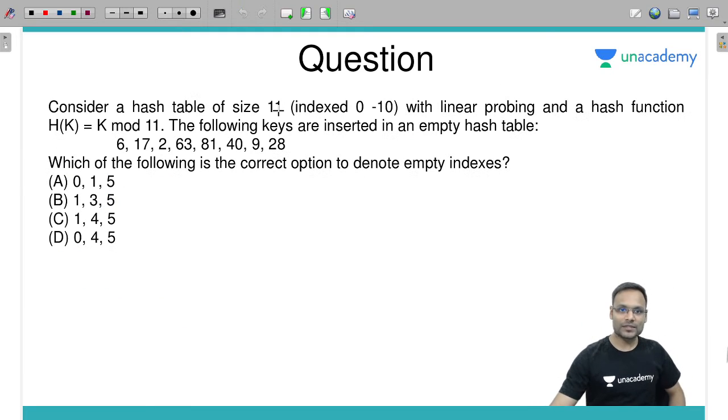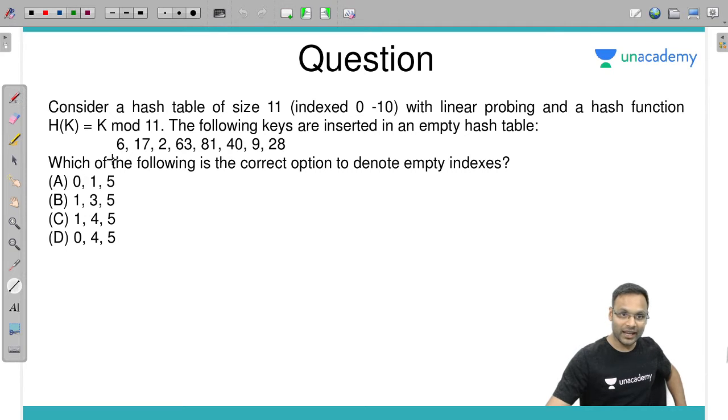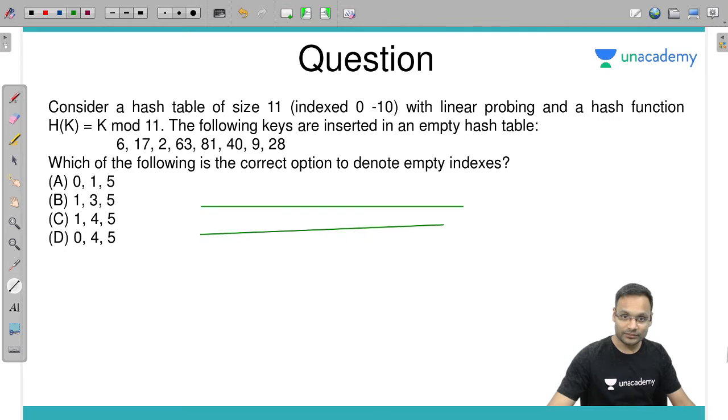Consider a hash table of size 11, index 0 to 10, with linear probing and hash function h(k) = k mod 11. The following keys are inserted in an empty hash table. Then which of the following is the correct option to denote empty indexes? So you have to insert these elements using this function and linear probing, and you need to tell which indexes are empty.